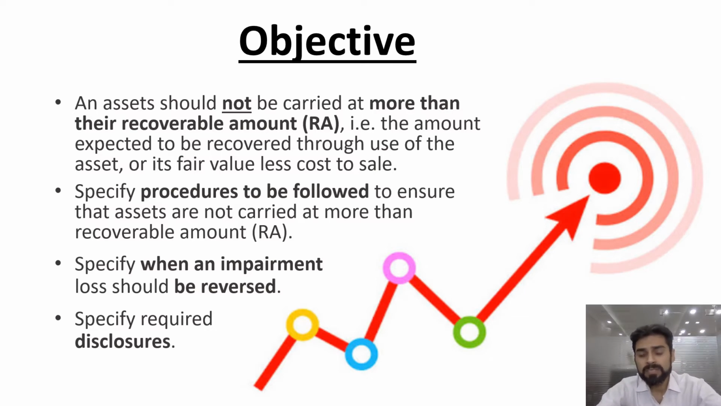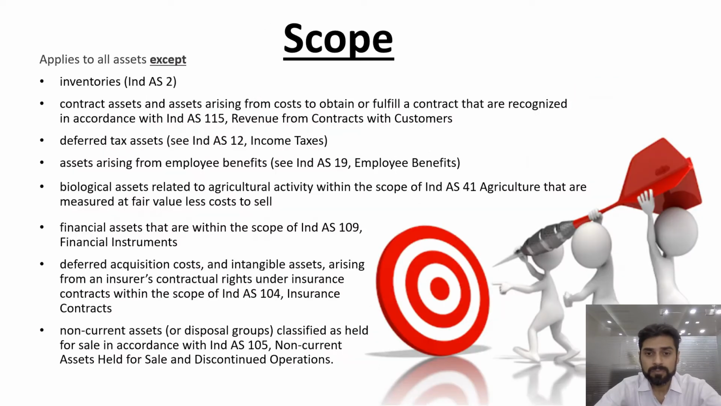This standard specifies the procedure to be followed to book an impairment and to determine the recoverable amount, and under what circumstances an impairment once booked can be reversed, and it specifies the disclosure to be made.